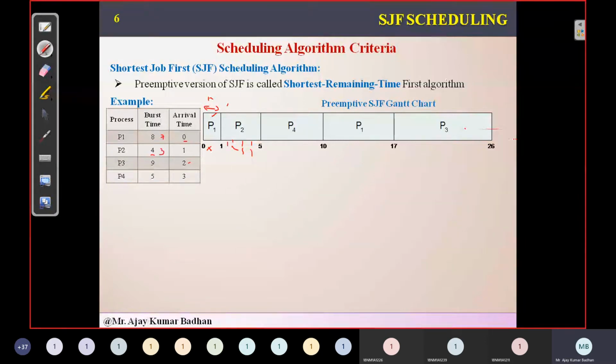So how much is left here? 3. So 9 is greater than 3, right? We are comparing with P3. P3 has a greater value when compared to P2. So we did not preempt P2. We allowed P2 to execute.